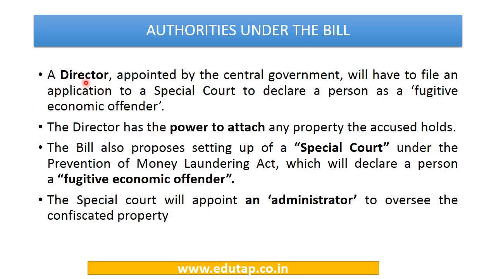So an application will be filed by the director in a special court to declare that person as a fugitive economic offender. And the director also has the power to attach any property the accused holds. So the director can attach the property of the accused. So the bill proposes setting up of a special court under the PMLA Act, and that court will be declaring a person as a fugitive economic offender, and the court will also be appointing an administrator to oversee the confiscated property of the offender. So these different authorities are going to be there.